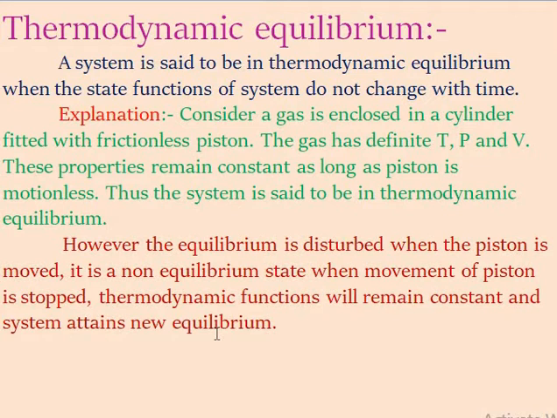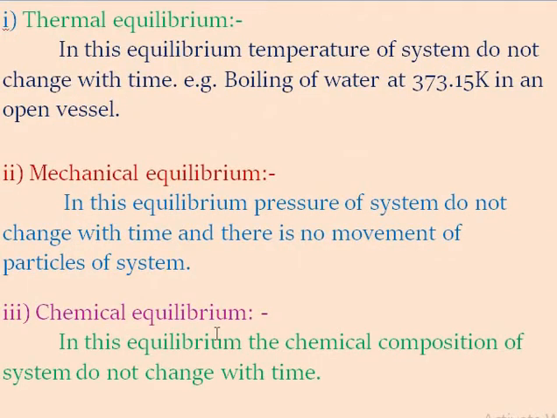There are three types of equilibrium discussed here. First is thermal equilibrium, second mechanical equilibrium and third chemical equilibrium. The first is thermal equilibrium. In this case, the equilibrium temperature of the system does not change with time. Then this is called thermal equilibrium.